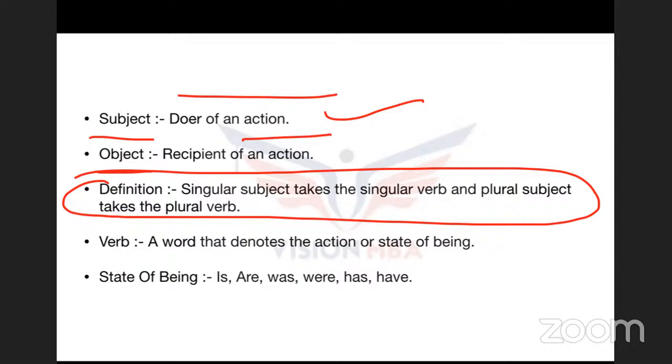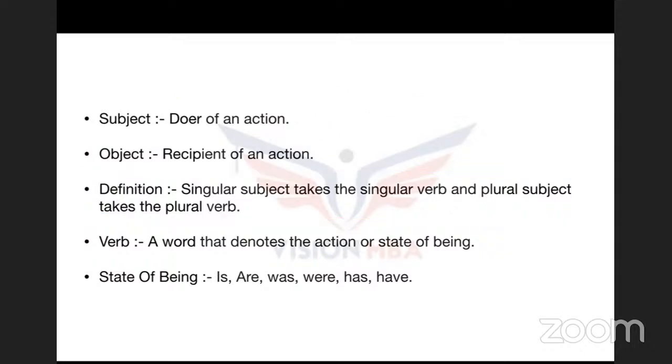Okay. Now, what is a verb? A verb denotes the action or state of being. What is state of being? Is, are, was, were, has, have. So these are the verbs. Now, guys, usually people ask me this question, sir, we understand that a singular subject is someone who does the action.